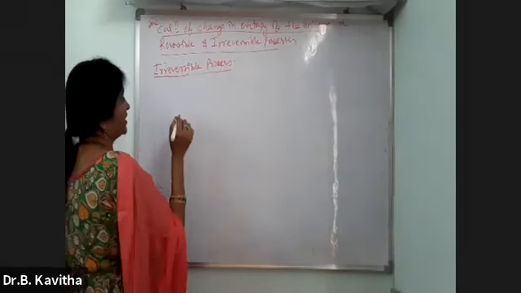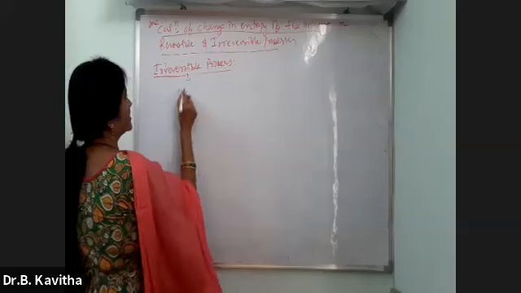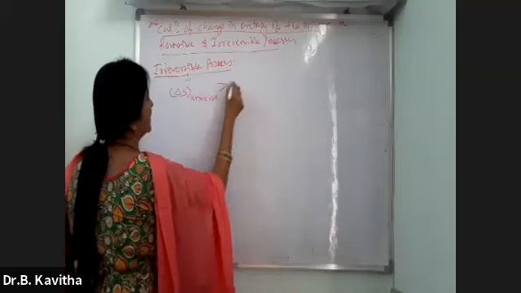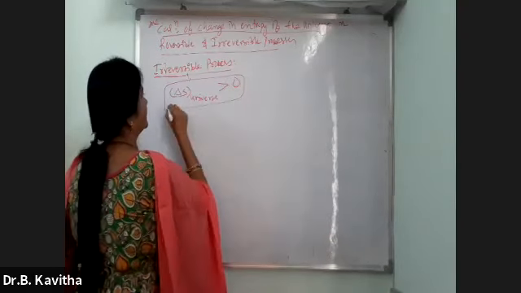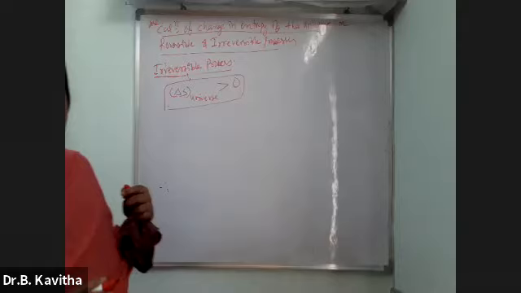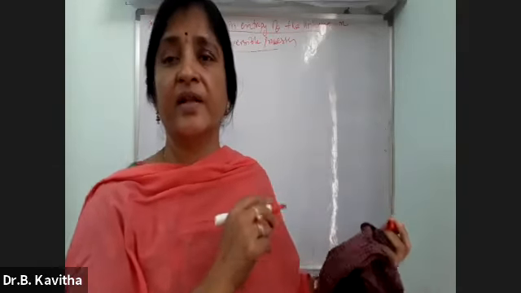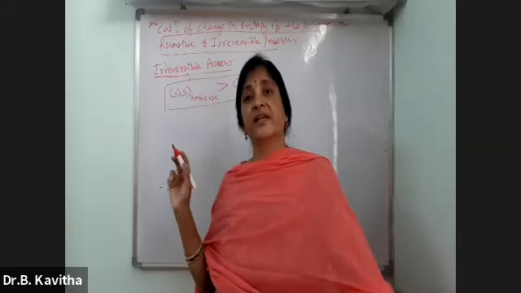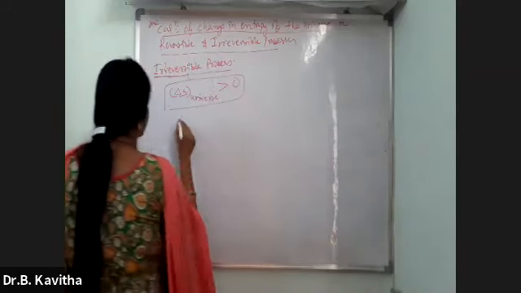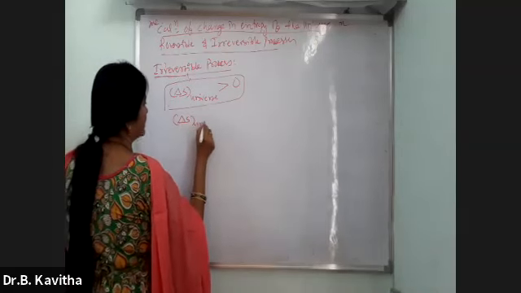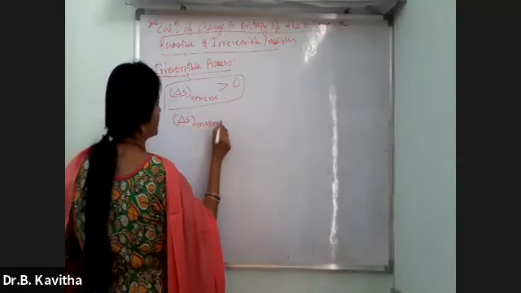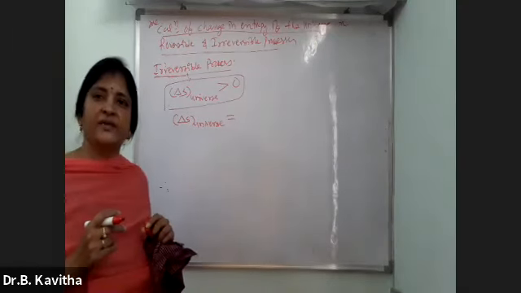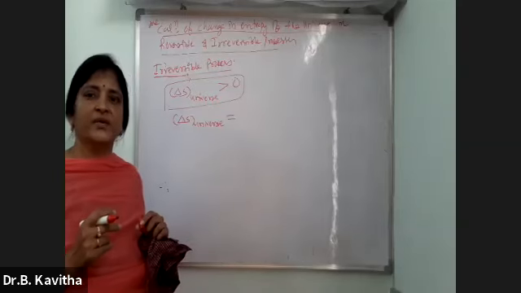After calculating the change in entropy of the universe, in this process you'll get delta S of universe greater than 0. In the reversible process, you got that value as 0, but here you'll get delta S of universe greater than 0. If delta S of the universe is greater than 0, what does that indicate?